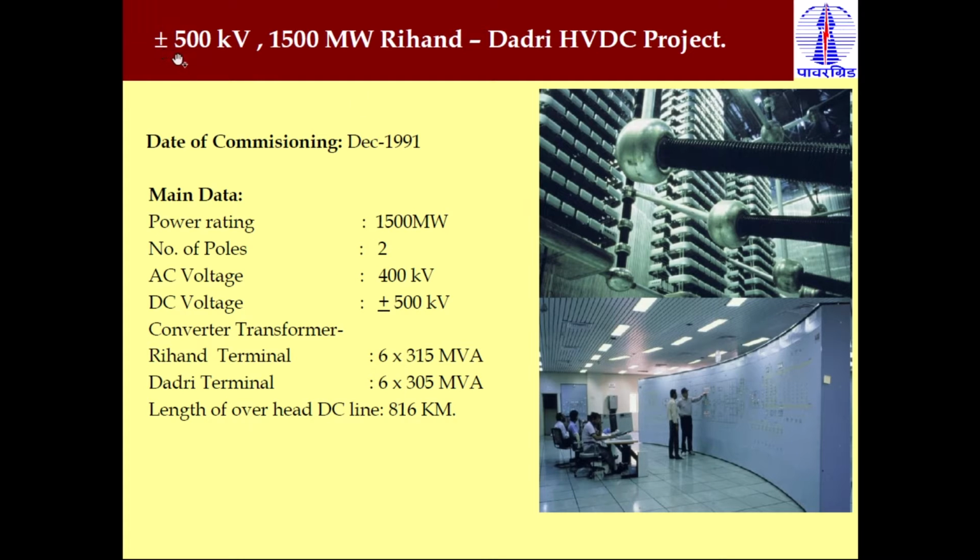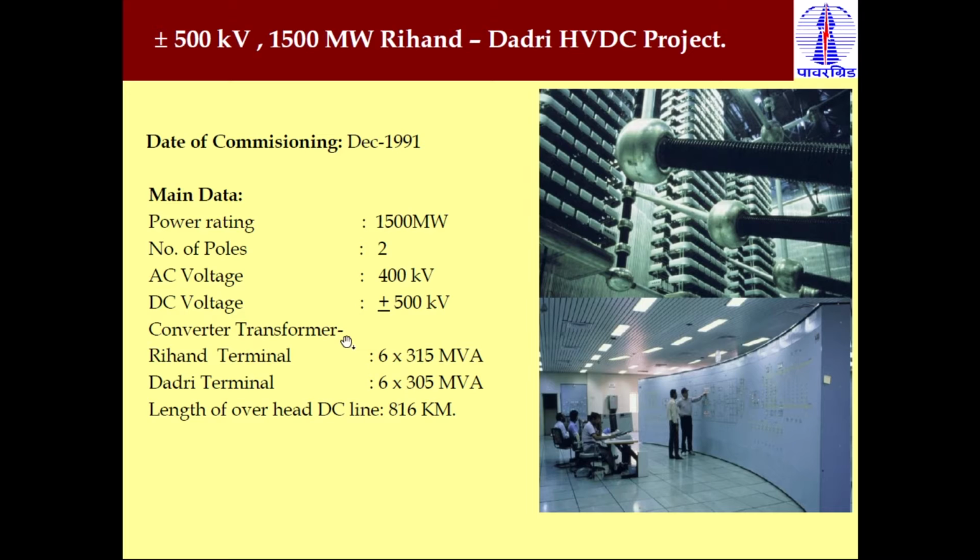It means it is a bipolar HVDC system. From the rating also you can identify whether it is bipolar or monopolar. Plus or minus means it is a bipole system. The AC side voltage is 400 kV, which is converted into DC through these converters, so the DC side voltage is plus or minus 500 kV.